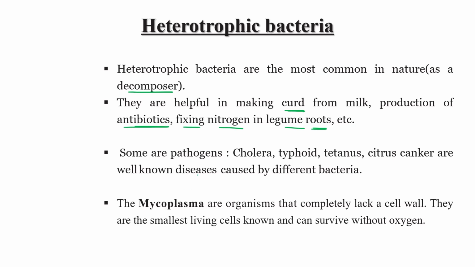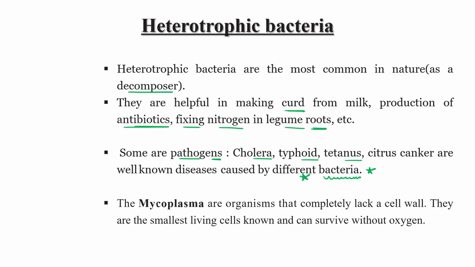Some heterotrophic bacteria act as pathogens causing cholera, typhoid, tetanus, and citrus canker in plants. These are all well-known diseases caused by different bacteria.